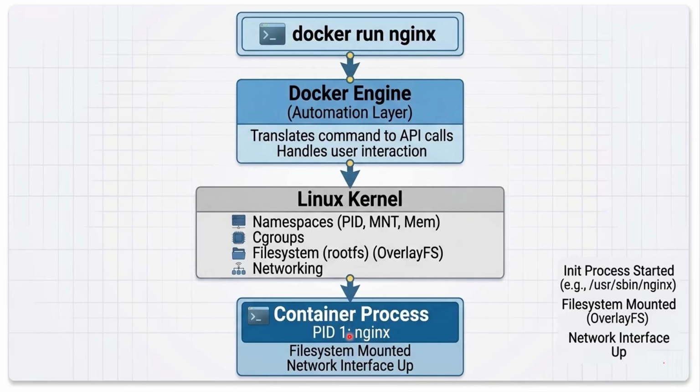In this case, that is an nginx server. And that process becomes PID 1 inside the container. And if you run ps aux on the host, you actually see the container process. So a container is just a process. When you run a container, you are really just starting a Linux process with isolation and resource limits applied by the kernel. In this video, we focus on process isolation and resource control.